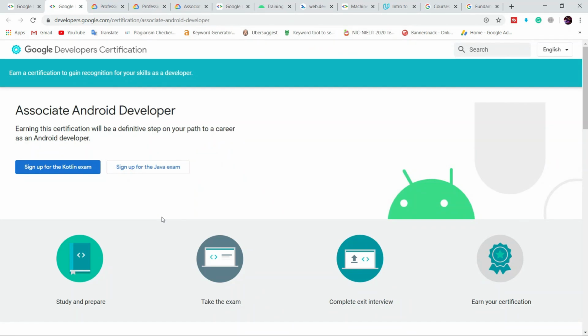Here they will provide you some study material and teach you completely about Android, how Android applications are made, and how they are managed. Once you have completed this course, an exam will be taken by them. If you clear that exam, the third stage will be an interview. Once you have cleared the interview, you will get an e-certificate, and this certificate will be valid for 3 years.